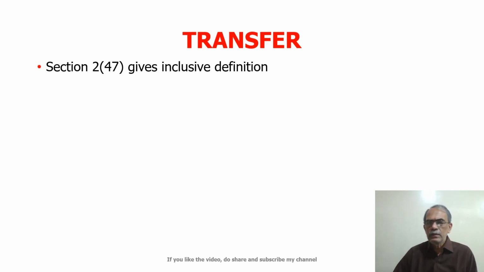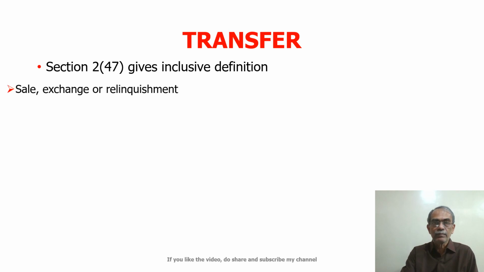Now, as far as transfer is concerned, let us see what the Income Tax Act says. Section 2(47) of the Act defines the term transfer by giving an inclusive definition. That means the circumstances narrated in this section are treated as transfer, and in addition there could be some more circumstances which can also be treated as transfer. Now let us see what they are.